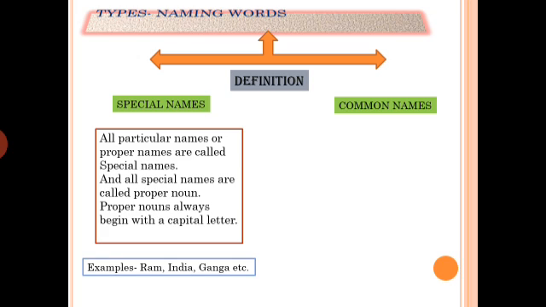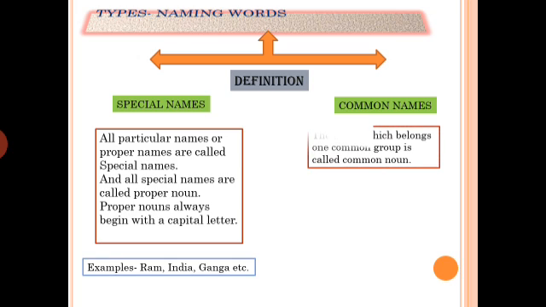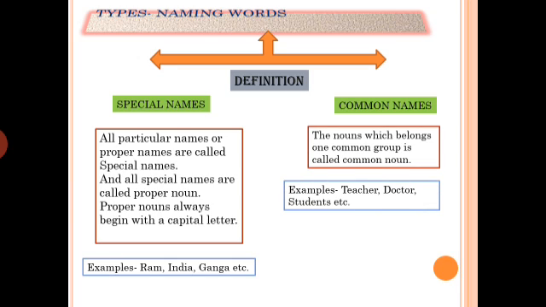Now let's see what a common name is. The nouns which belong to one common group are called common nouns. A common noun names any one of a group of persons, places or things. Teacher: it may be any teacher. When I say a particular name, it becomes a special name.